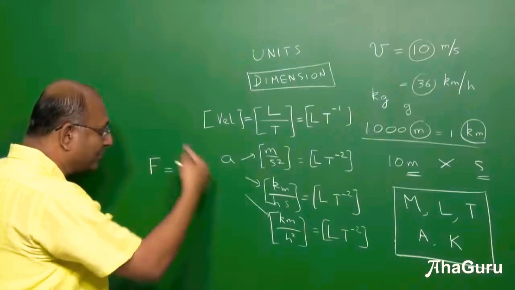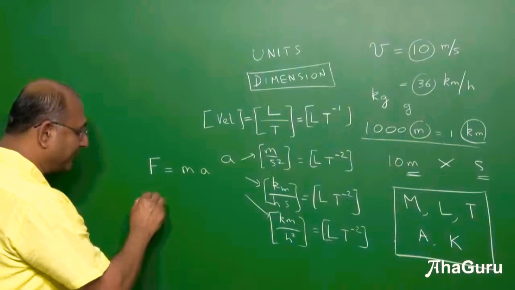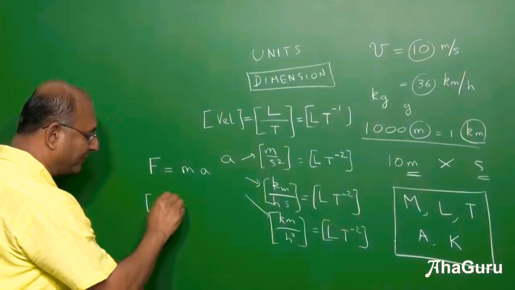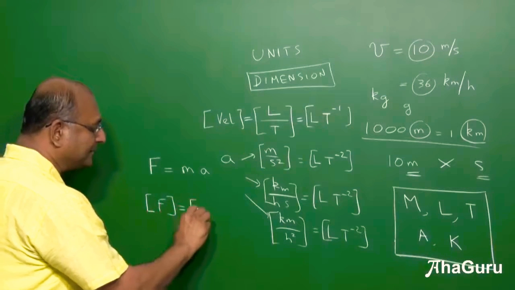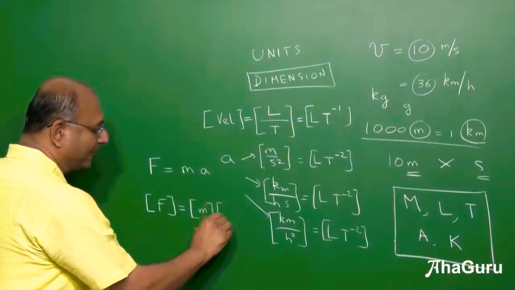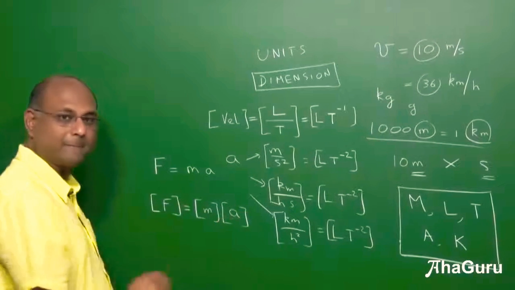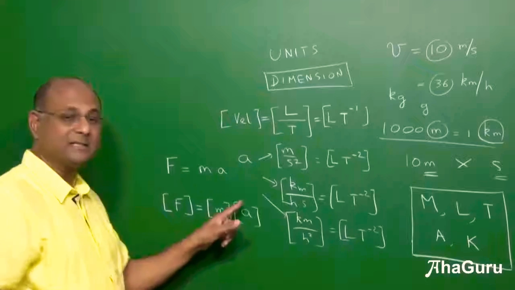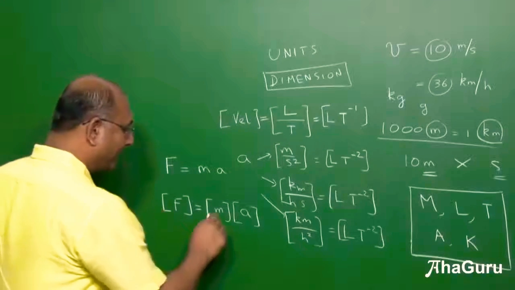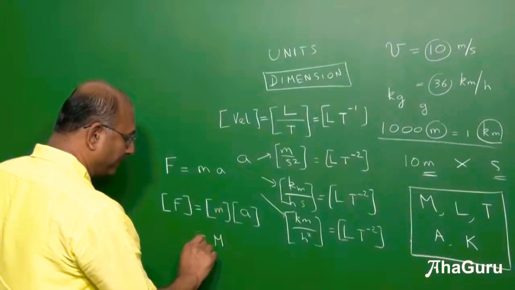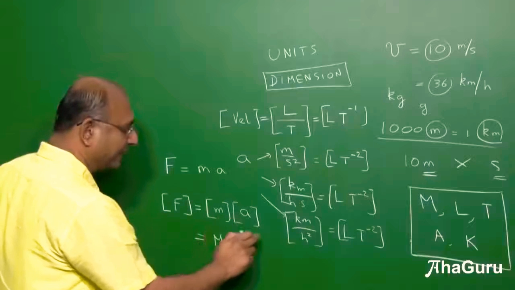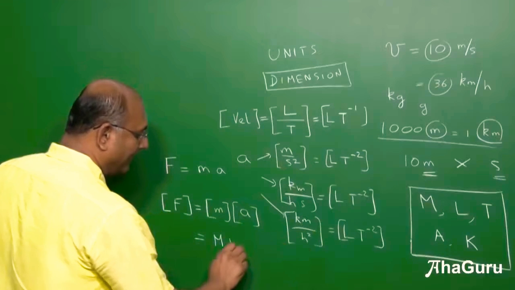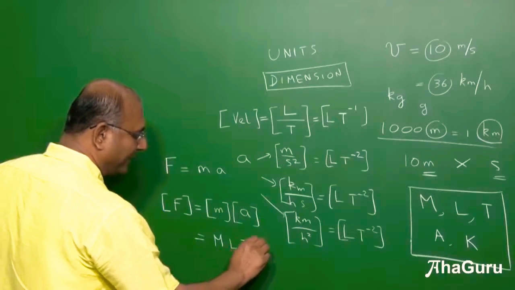This means dimensions of F must be dimensions of mass into dimensions of acceleration. But acceleration is length by time square. Mass dimension M, acceleration we already saw L by t square or L t power minus 2.